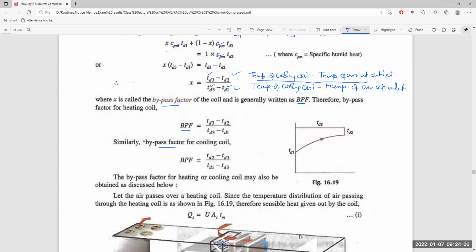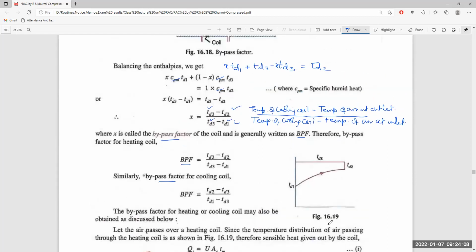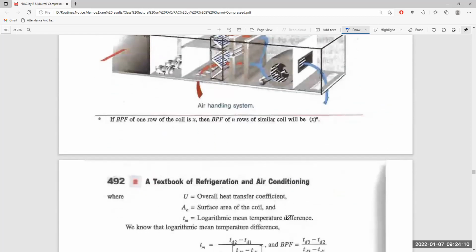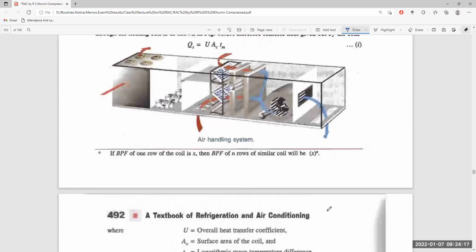Since Qs, the sensible heat given by the coil, is Qs equals U into AC into Tm, where U is the overall heat transfer coefficient, AC is the surface area of the coil, and Tm is the logarithmic mean temperature difference.